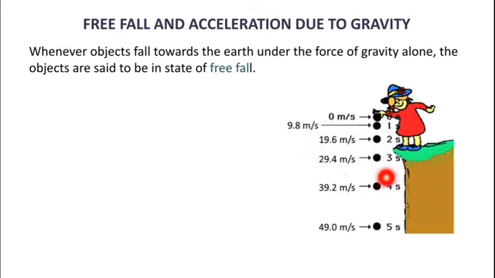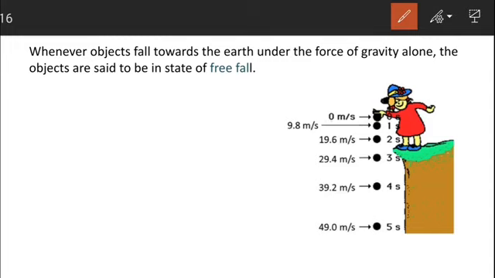And in the same way, in 5 seconds, it attains a velocity of 49.0 meter per second. It means every second the velocity is increasing. But students, here you can also see that the direction of motion at every instant is vertically downward. It is not changing. The direction of motion remains constant.